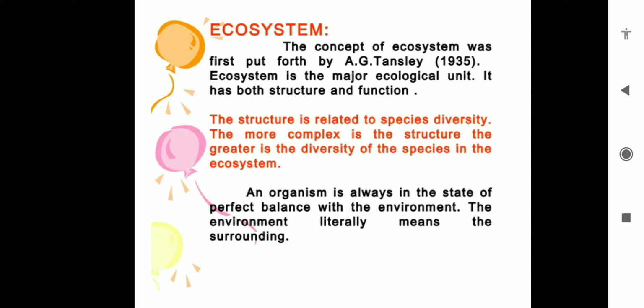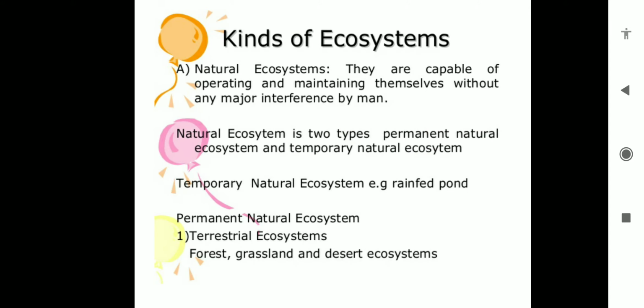So here we should understand that the word ecosystem was given by A.G. Tansley, and an ecosystem is a structural and functional unit of the biosphere comprising living and non-living components. There are two types of ecosystem. One is the natural ecosystem.